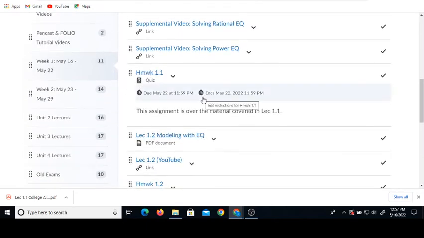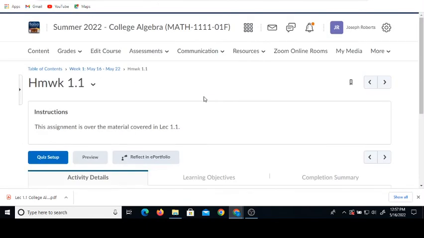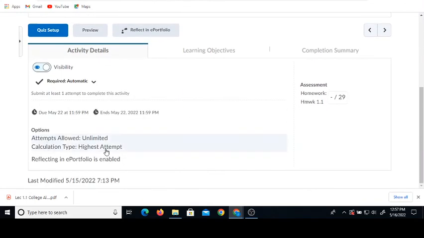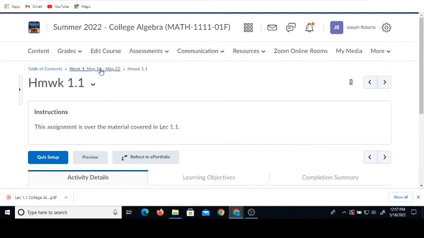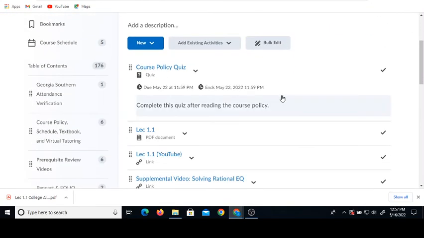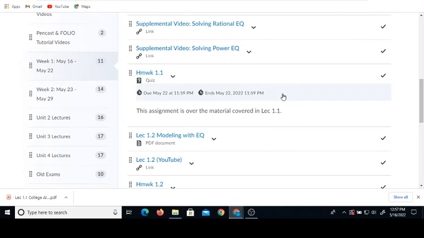And then your homework and exams will be posted on FOLIO. So when you look at your homework assignment before you start it, you'll see here that you're allowed unlimited attempts, and your grade is going to be your best attempt. So you have until the due date to do the homework assignment. You can do it as many times as you want. Your grade will be your top score. But that's basically the introduction to the course.